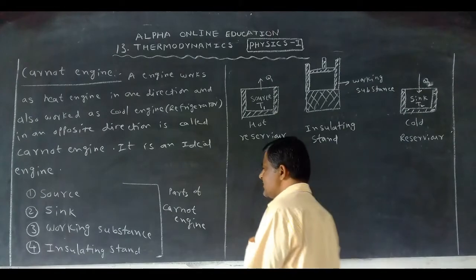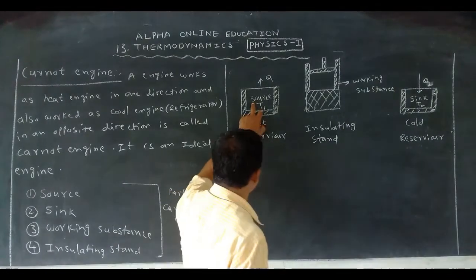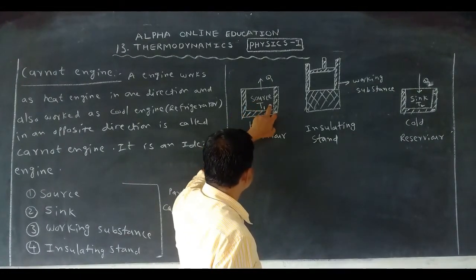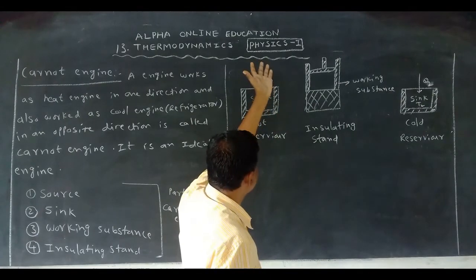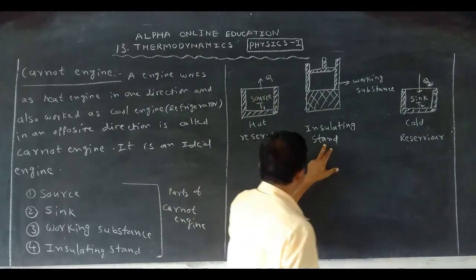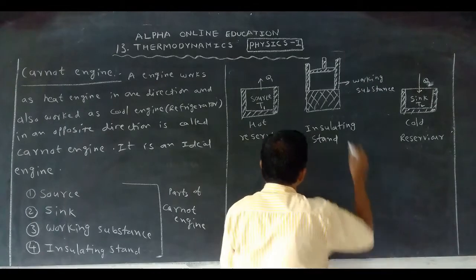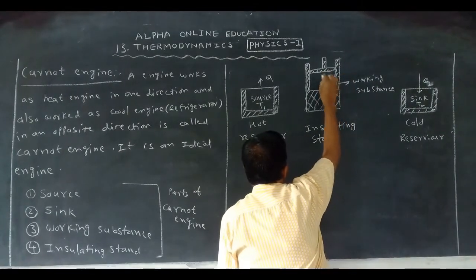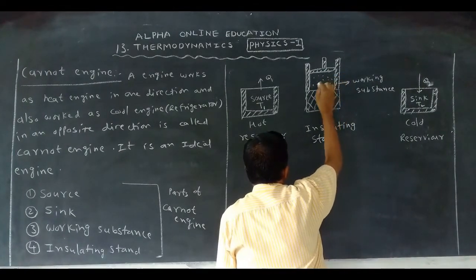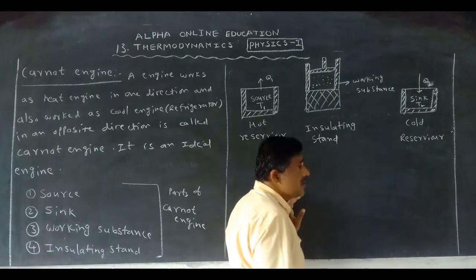The Carnot engine has three major parts. The first one is the source, at temperature T1, giving the heat energy Q1. This is the insulating stand. On the insulating stand we take the working substance. In this working substance we take a gas.